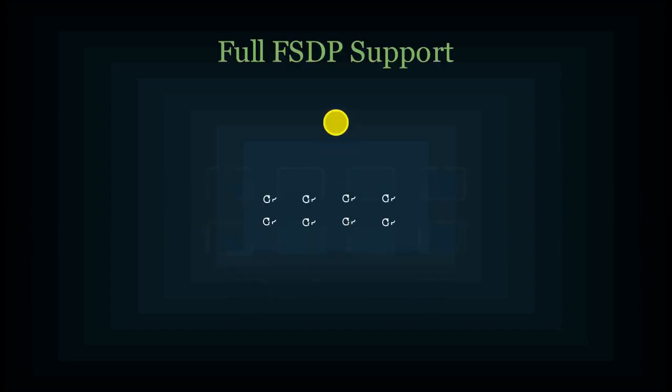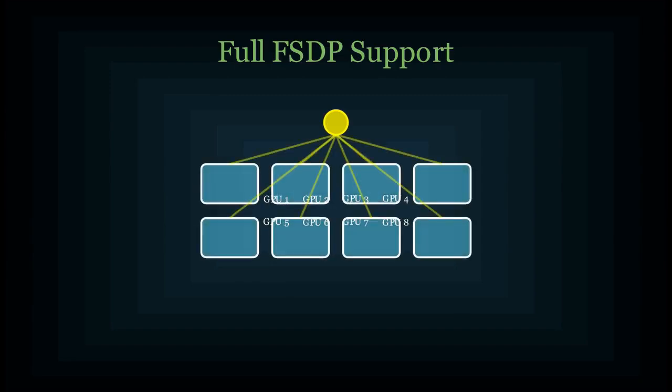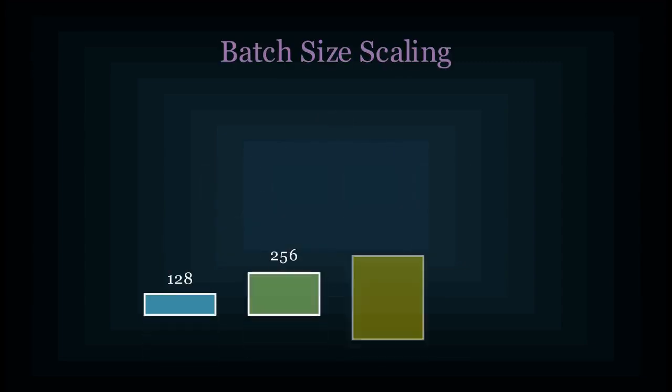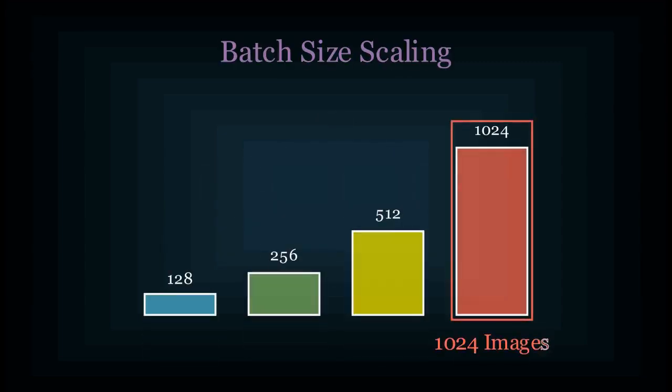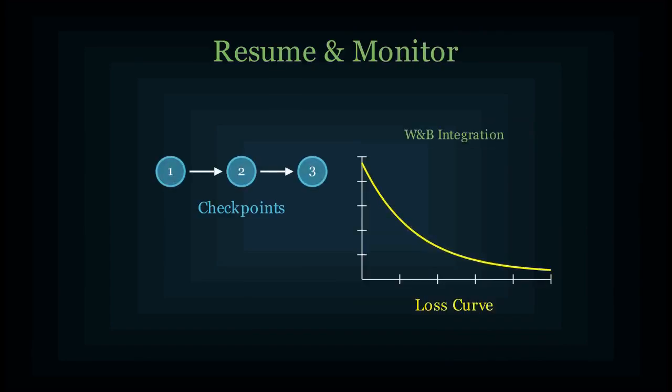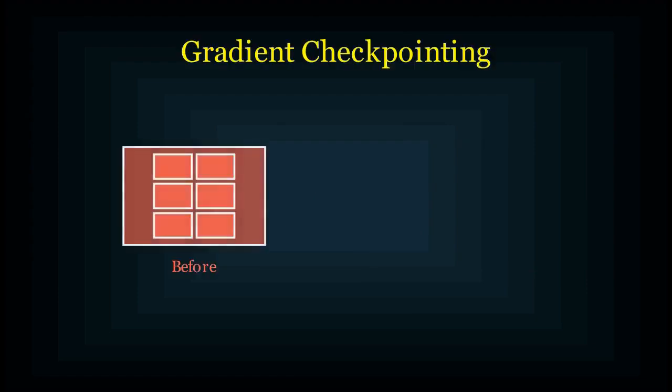Full FSDP support for distributed training across 8 GPUs. Batch sizes scaling up to 1024 for images. You can resume from checkpoints, monitor loss curves through weights and biases integration, and use gradient checkpointing to squeeze more out of limited memory. What separates this from competitors is the guidance scale flexibility.